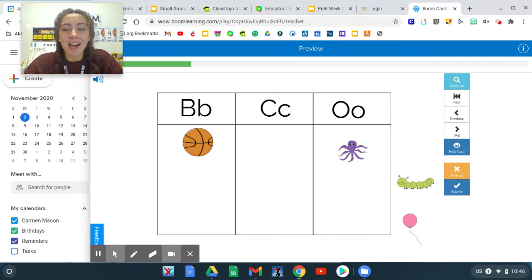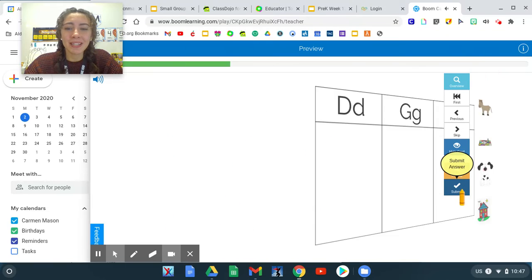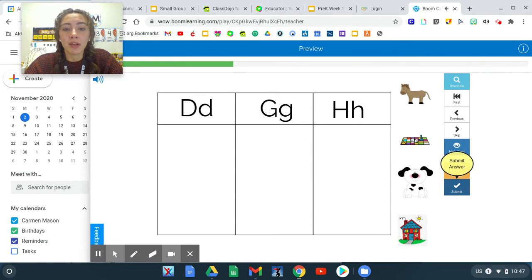Caterpillar. What sound does caterpillar start with? C. And a balloon. What sound does balloon start with? B says B. Great job. Let's do one more.